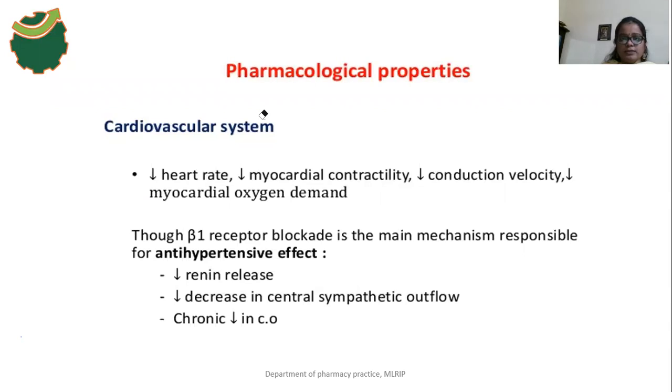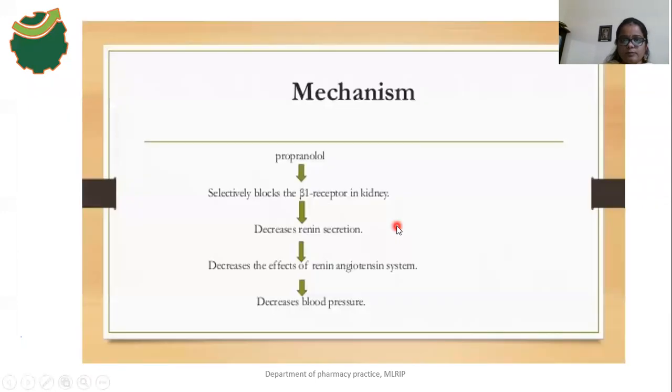Next, see this. Propranolol blocks the beta 1 receptors in the kidney regions, so it decreases the renin secretion. So there is a decrease in the effect of the renin angiotensin system, blocking the activity of angiotensin 2 especially. As a result of blockade of renin, there is a blockade of angiotensin 2 functions. So there is no vasoconstriction effect, no release of aldosterone, no increase of blood volume, and no increase in blood pressure. So it may lead to decreased blood pressure.